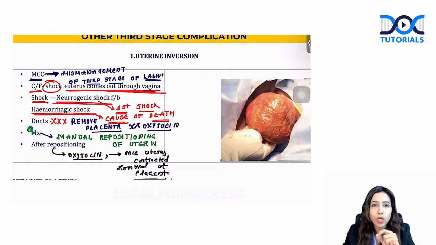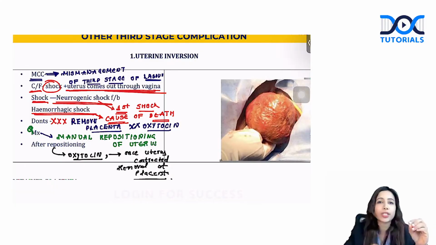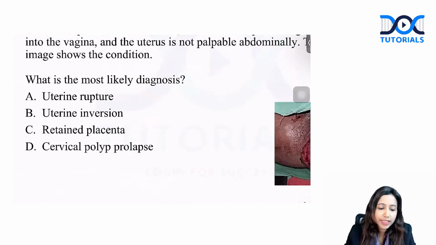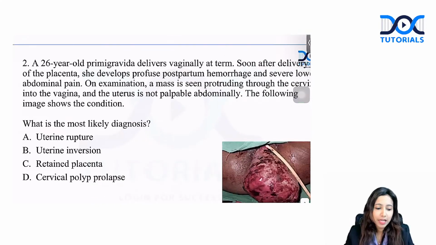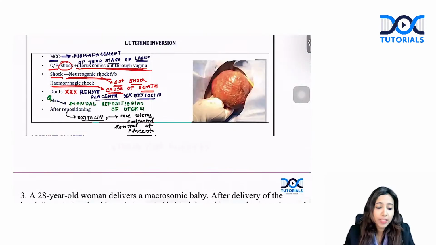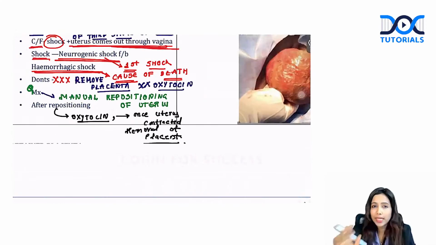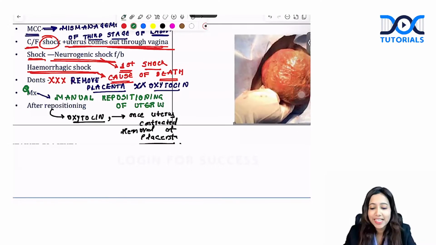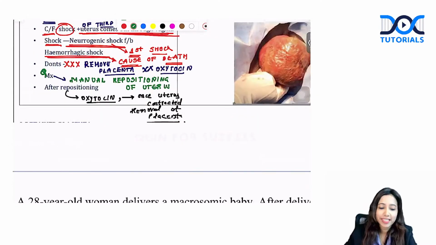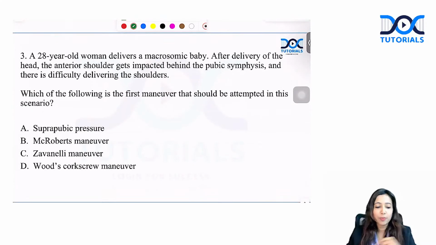What will you do? Do not try to remove the placenta first. You're going to immediately reposition the uterus. In this question, they had already given that this is after the delivery of the placenta. If you see that the placenta is still attached, with the attached placenta itself, you have to reposition the uterus. Then you give oxytocin so as to contract the uterus. Once the uterus is contracted, then you go for removal of the placenta. This is uterine inversion, again a very much predicted and important topic.